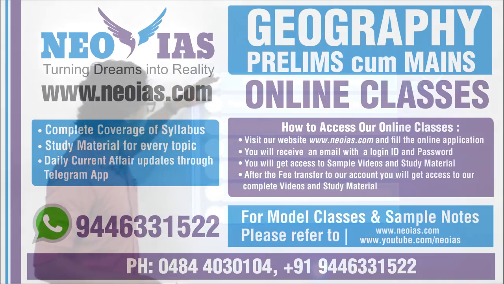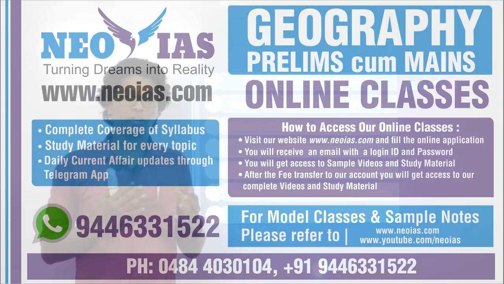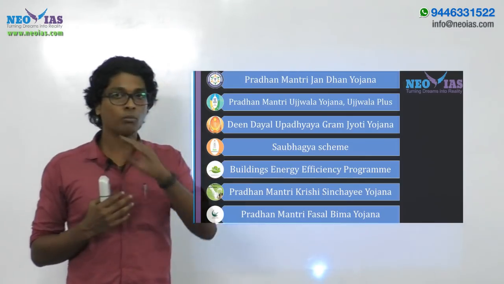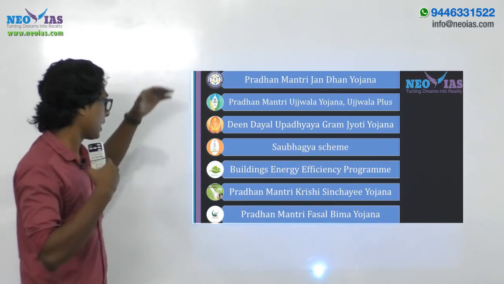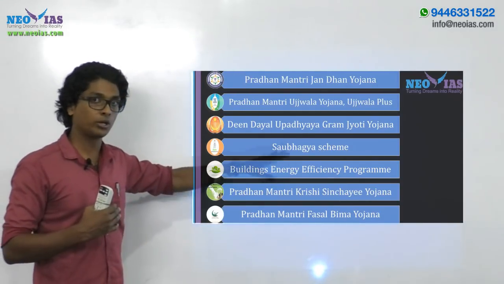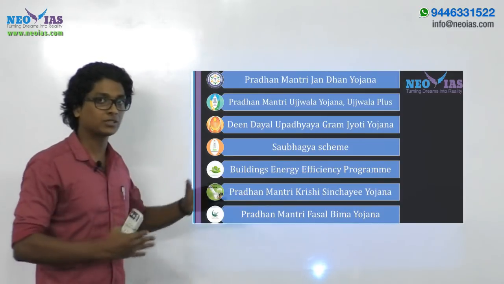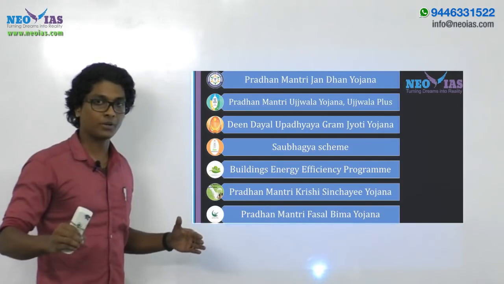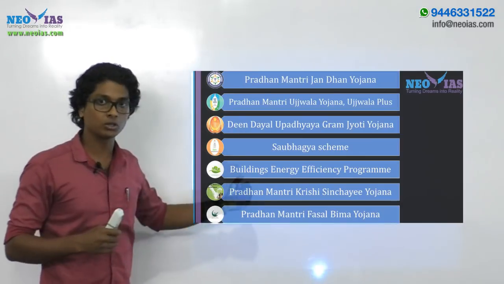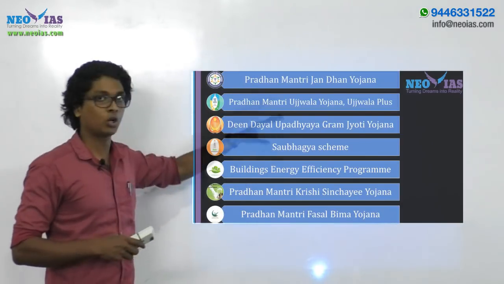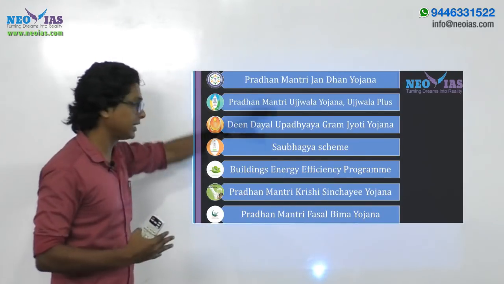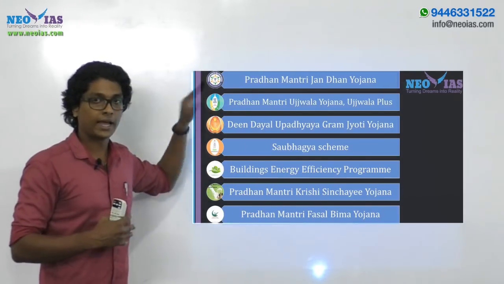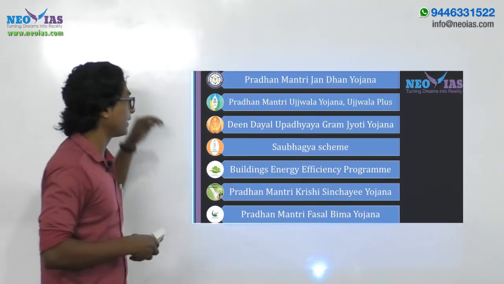So these are the important schemes which are discussed in chapter 5. This chapter 5 of the Economic Survey is important both for your prelims as well as mains, right? So prepare according to the strategy which I told you right now. Make notes based on the details which are given in the Economic Survey and try to answer the model questions and these important topics for prelims and the important schemes. Make sure you give more importance to these topics when you are revising the schemes and the terms, right? So you will get questions based on these things.